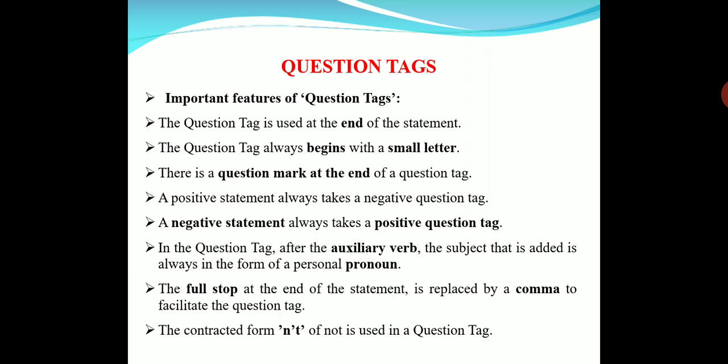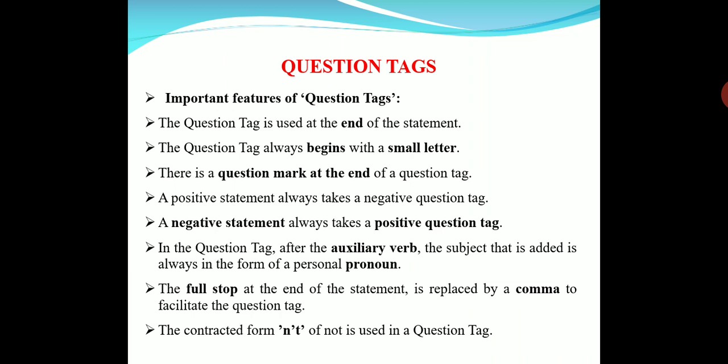In the question tag, after the auxiliary verb, the subject that is added is always in the form of a personal pronoun. So, as you all know, questions start with auxiliary verbs. In the same way, the question tag also starts with an auxiliary verb, whatever verb is there in the sentence.